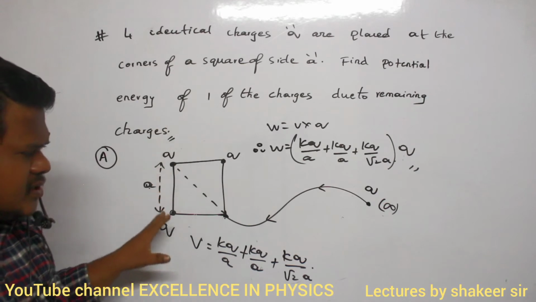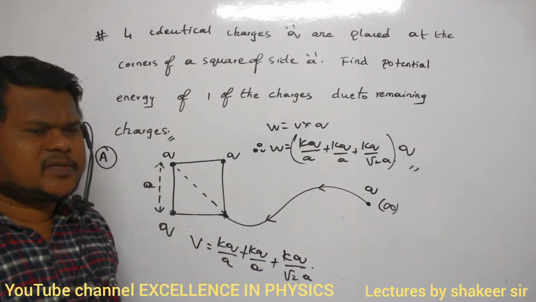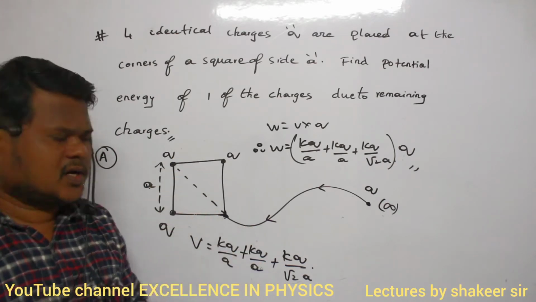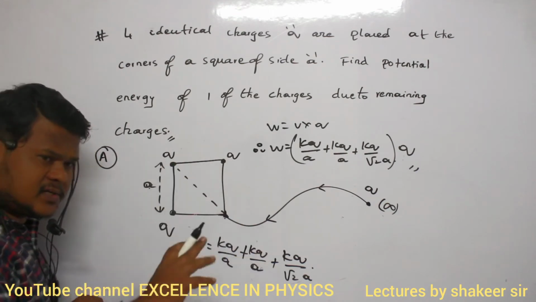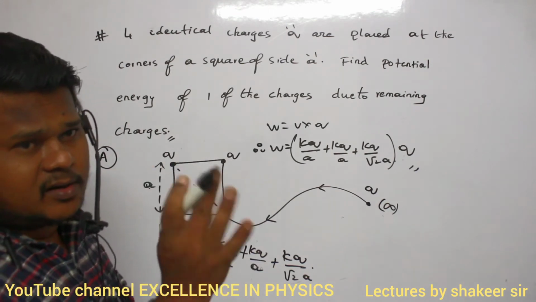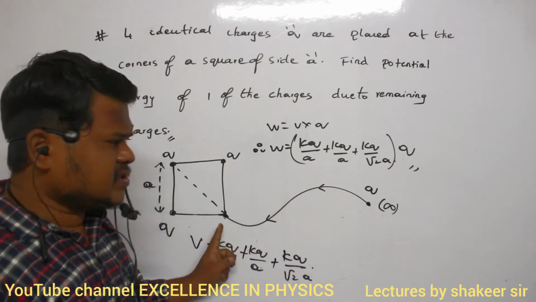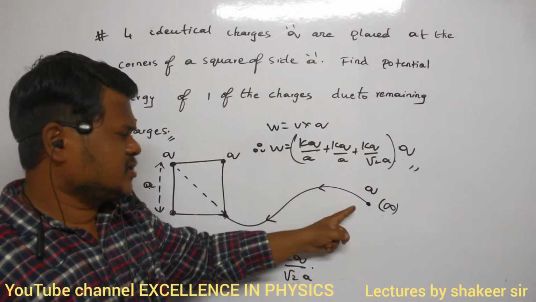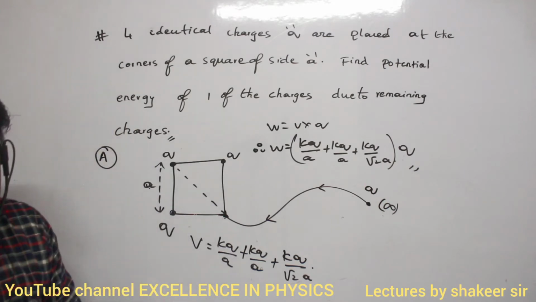We are not discussing total potential energy of the total system. Potential energy of system means the amount of work done to assemble all 4 charges. How many charges are present? 1, 2, 3, 4. How many pairs will we get? 6 pairs. We are not discussing that. We are discussing only interaction energy of only one charge. This is the amount of work done, and this will be the potential energy stored in this 4th charge. Clear? Make a note of this.